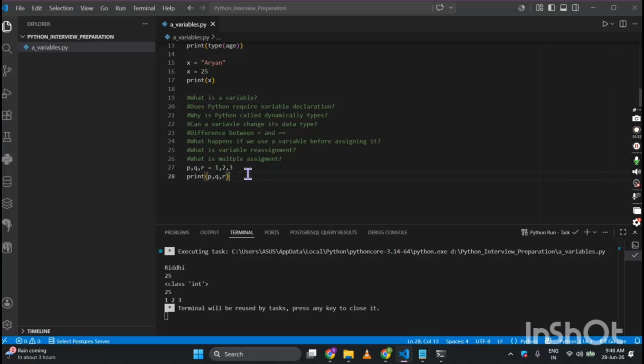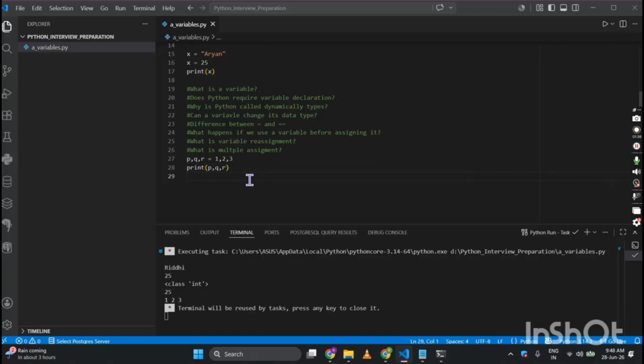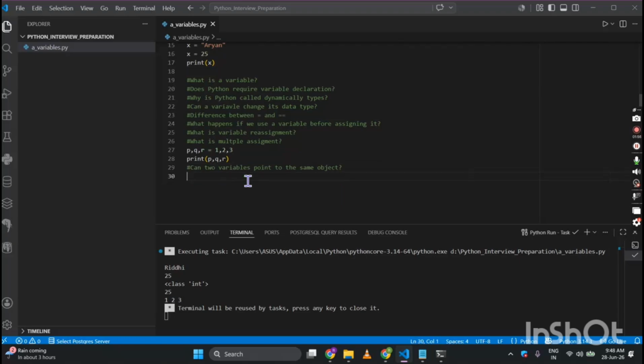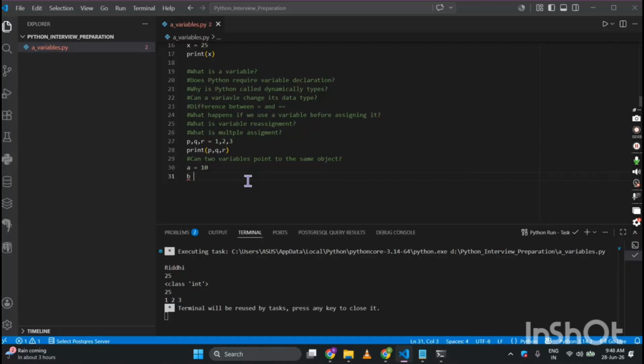Next question that you can get, can two variables point to the same object? It's a very important question. Now what does this mean? This means that, suppose a is equal to 10 and b is equal to a.